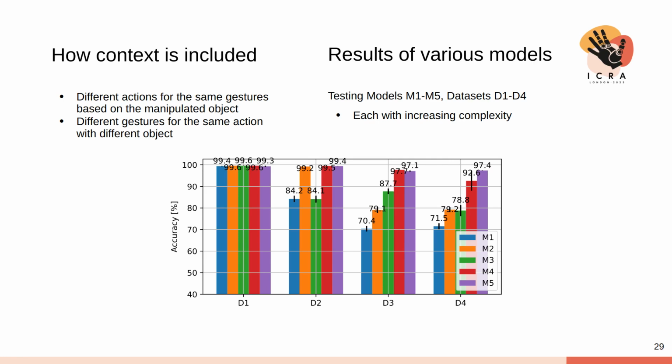We created different datasets D1 to D4 with increasing complexity to test our approach. In the more complex scenes, we allow, for example, different actions for the same gesture when focused on different objects. As we saw before, swipe down can mean in different contexts open drawer or pick up cup. To cope with the increased complexity, we devise 5 neural network models, M1 to M5, with increasing number of parameters. All models are able to learn the mapping in D1 with the given amount of training data, but the more complex models have high learning capacity to capture even the intricate dependencies of D4.